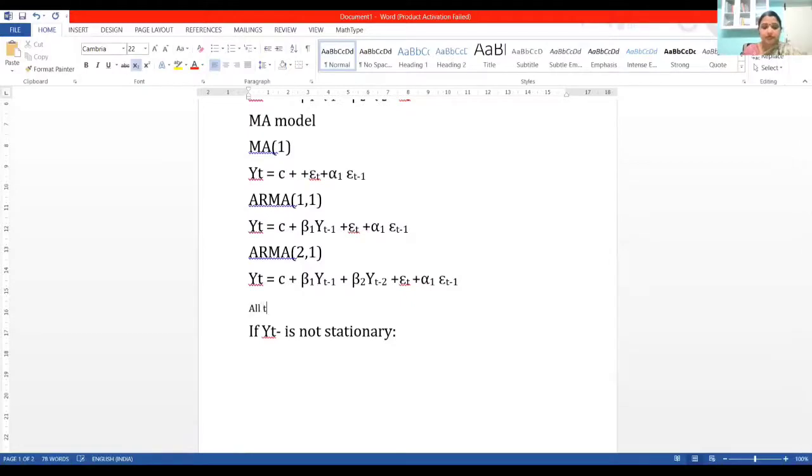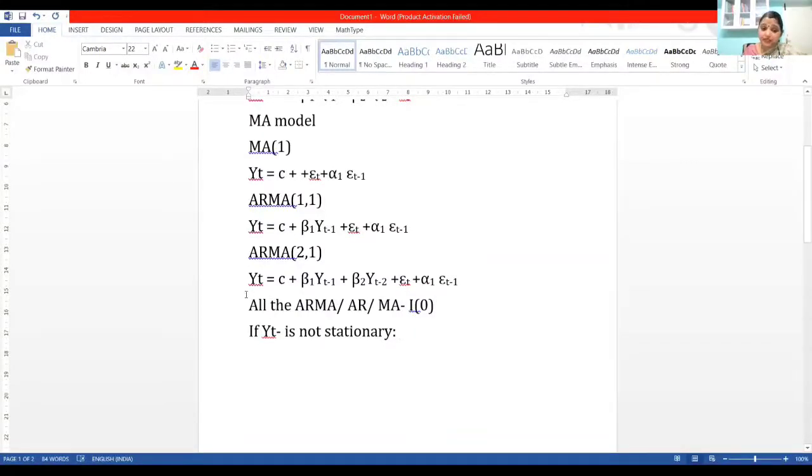Correct. All the previous ones, all the ARMA, AR or MA, we were assuming that the series is stationary. At times it is stationary at level itself. So we have the I0 term. I am sure you are all familiar with I0, I1, etc. You have learned cointegration, so you will definitely be sure about what I1 and I0 are. If there is anything, please chat so that I can address it.